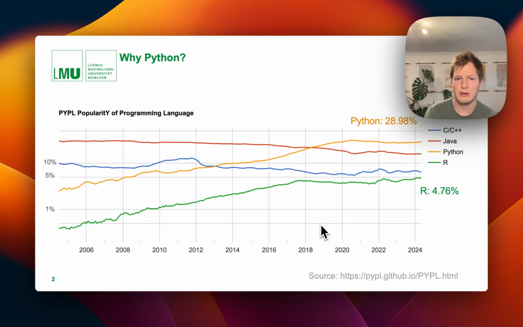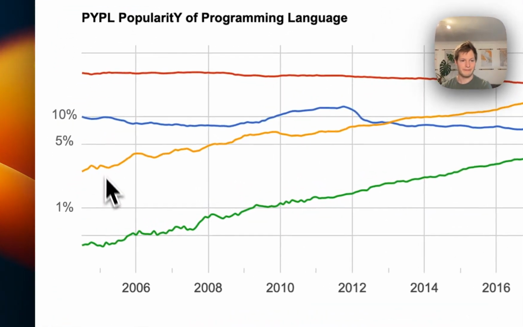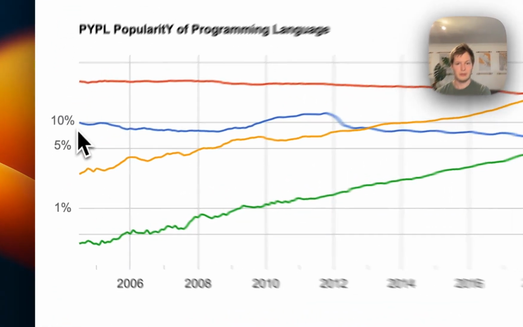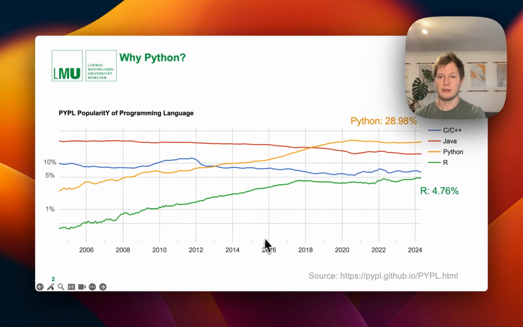First, why Python? Over the last few years, Python has strongly gained popularity, steadily rising. You can see this in this graph that shows the popularity of different programming languages over the last few years. And please mind that this is using a logarithmic scale. So even though everything is quite close together, the differences between popularity values are actually quite big. You can see here on the left, it ranges from 1 to 5 to 10% for the different lines.